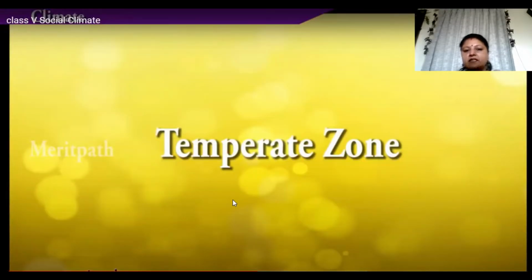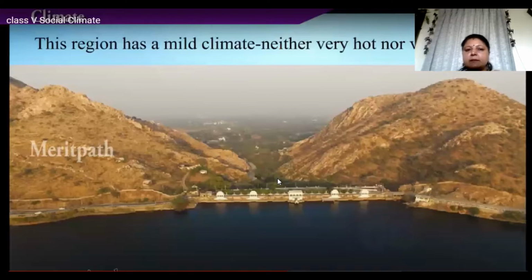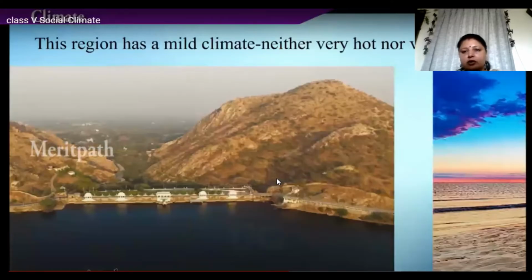Now next we have the temperate zone. Now in this figure, from the Tropic of Cancer to the Arctic Circle, we have the North Temperate Zone. Tropic of Capricorn to the Antarctic Circle, we have the South Temperate Zone. This is 23.5 degrees north, and this is 66.5 degrees north. This is 23.5 degrees south and 66.5 degrees south. This is called the temperate zone. This region has a mild climate, neither very hot nor very cold.